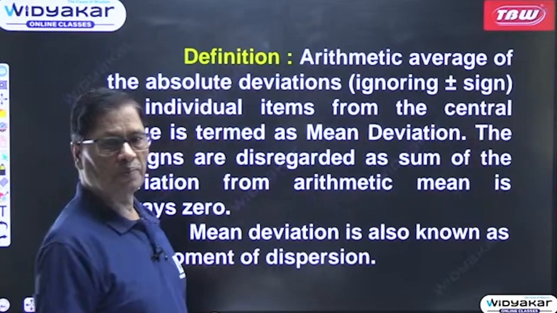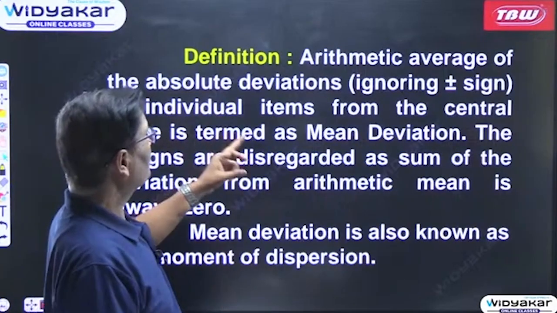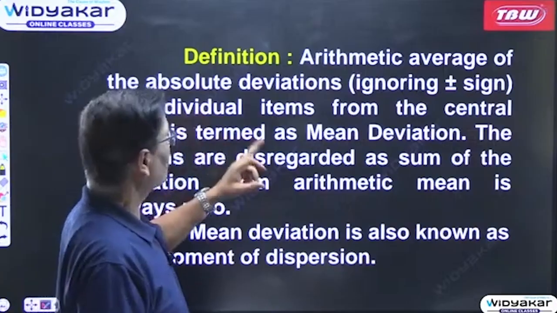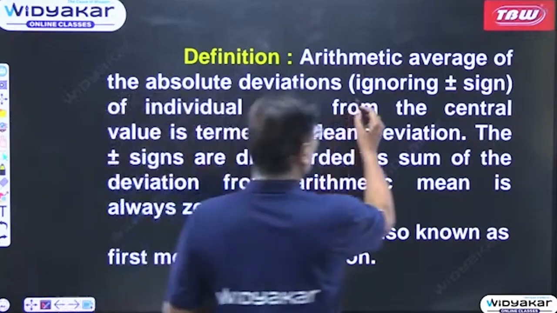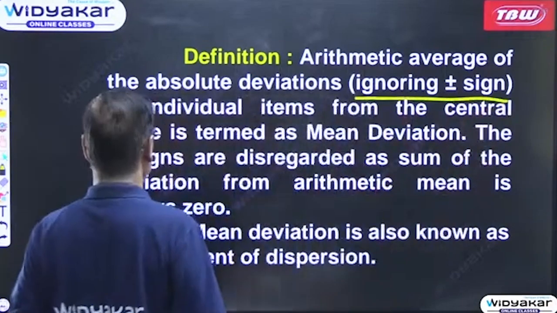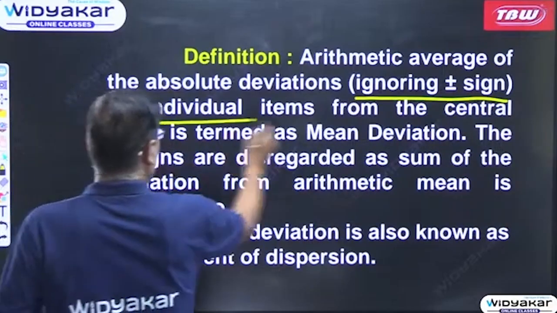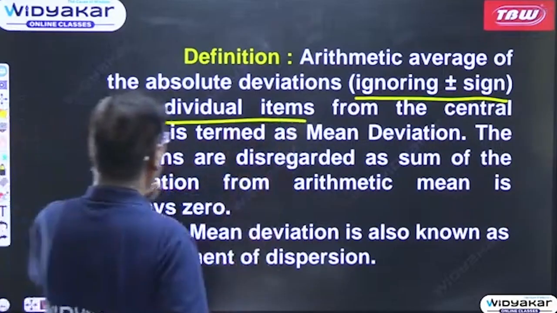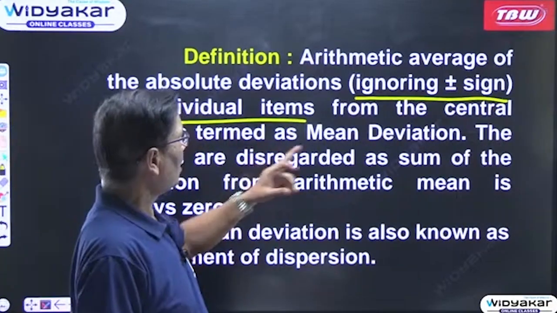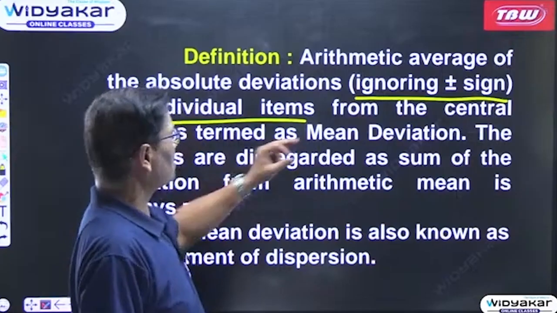Now this is the definition of mean deviation. Arithmetic average of the absolute deviations, that is ignoring plus and minus signs, of individual items from the central value is termed as mean deviation.